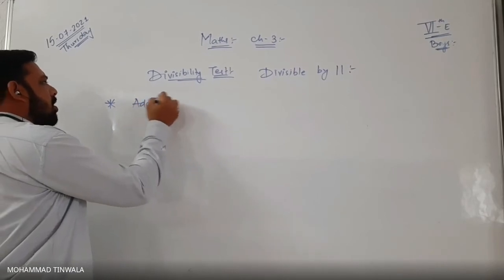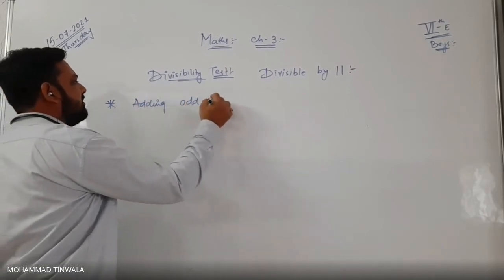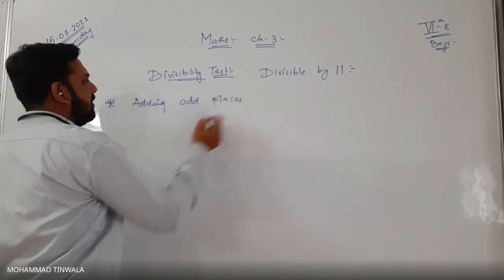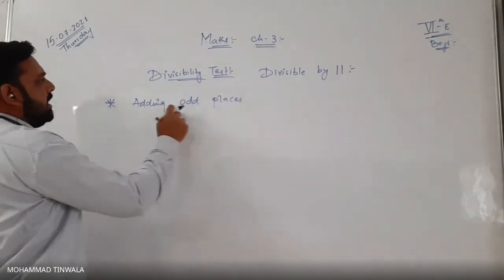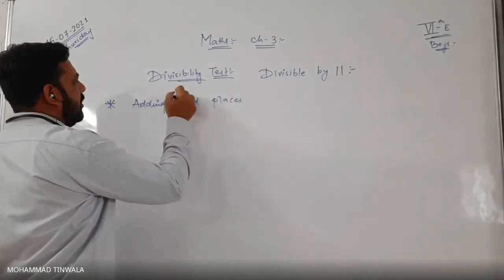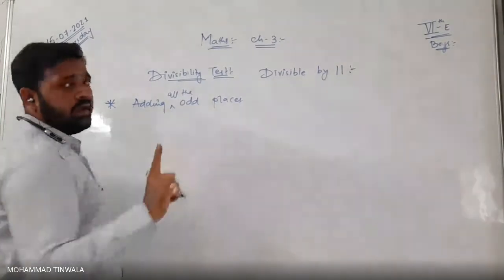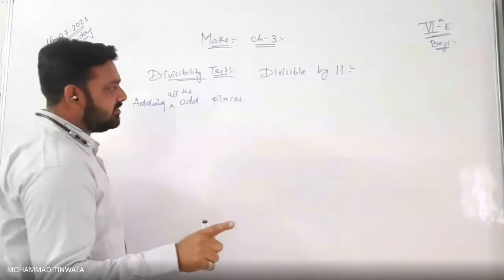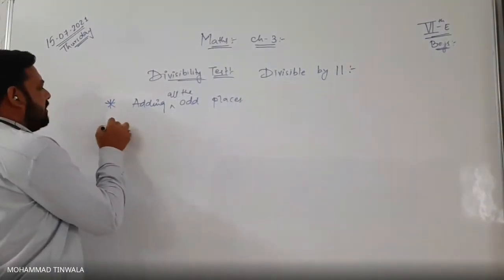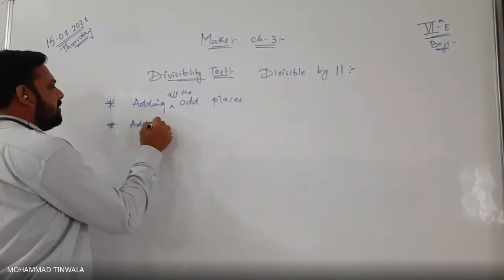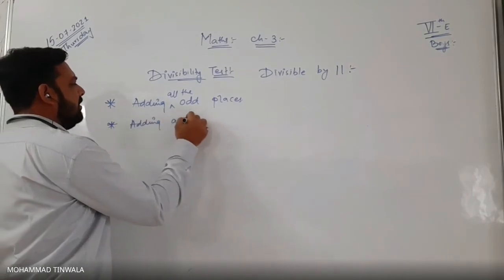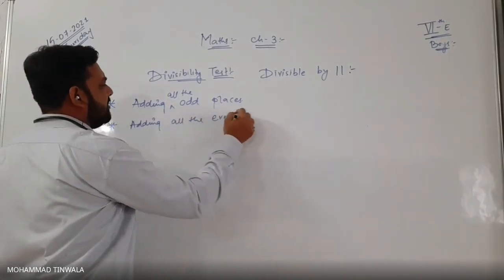Adding all the odd places, odd places, okay? Adding all the even places.